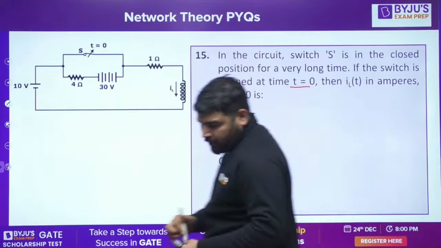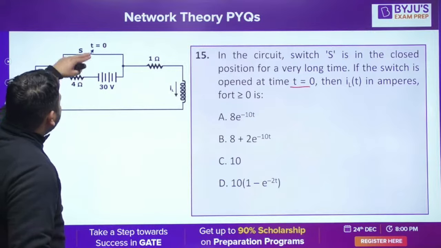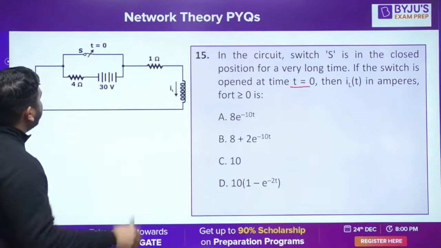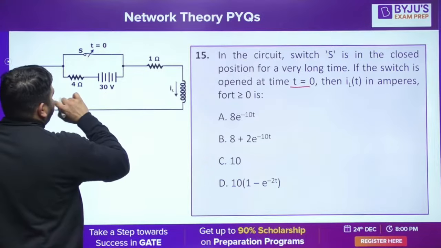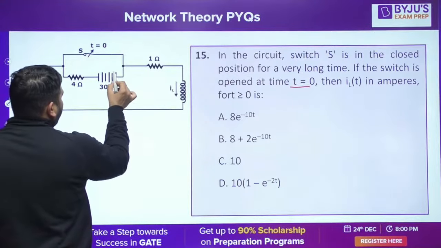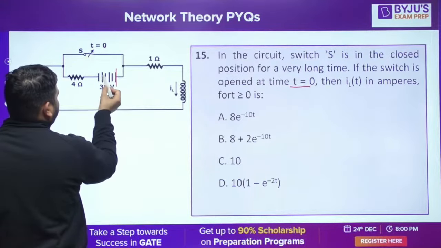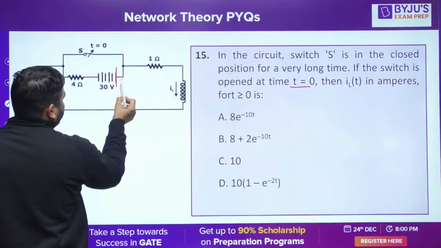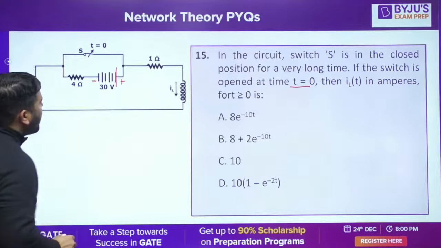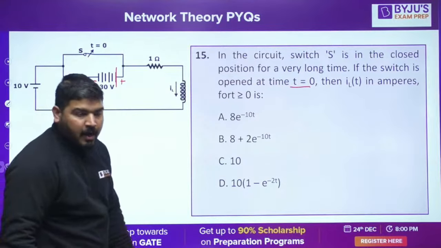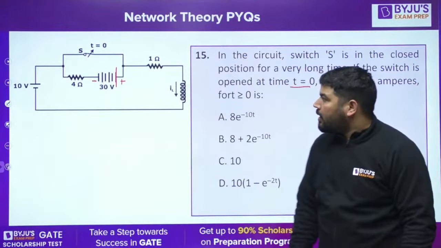Look, S was closed for a long time. If S is closed for a long time, then it is shorted here. I don't know which one is larger. This is small, okay, this is larger. This means this is the higher voltage, this is the lower voltage. So we have 30 volt here, and this is shorted first, and this was shorted for a long time.